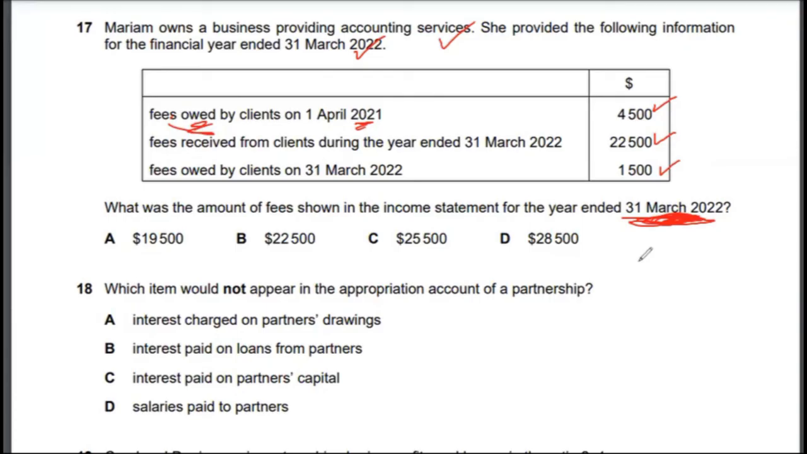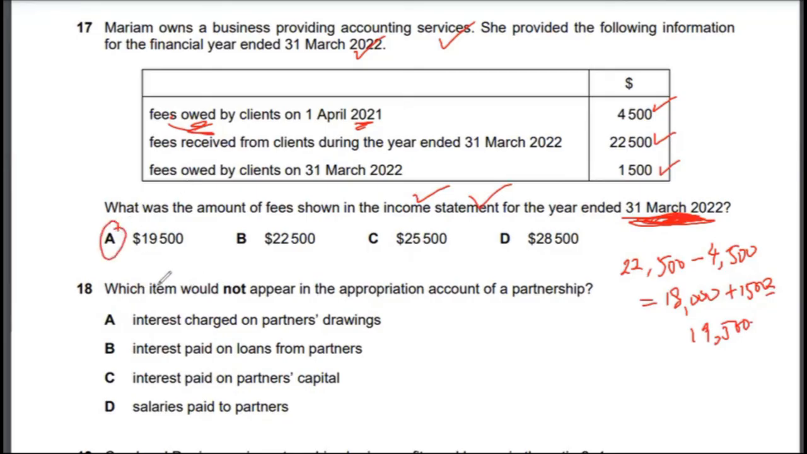What you need to do is, from 22,500 you need to reduce the previous amount, which is 4,500, right? Now this will give you 18,000, and then you have the owed amount of $1,500 for the current year, plus $1,500. Now that will give you 19,500, right? So this would be the amount of fees shown on the income statement for 31st March 2022, 19,500.